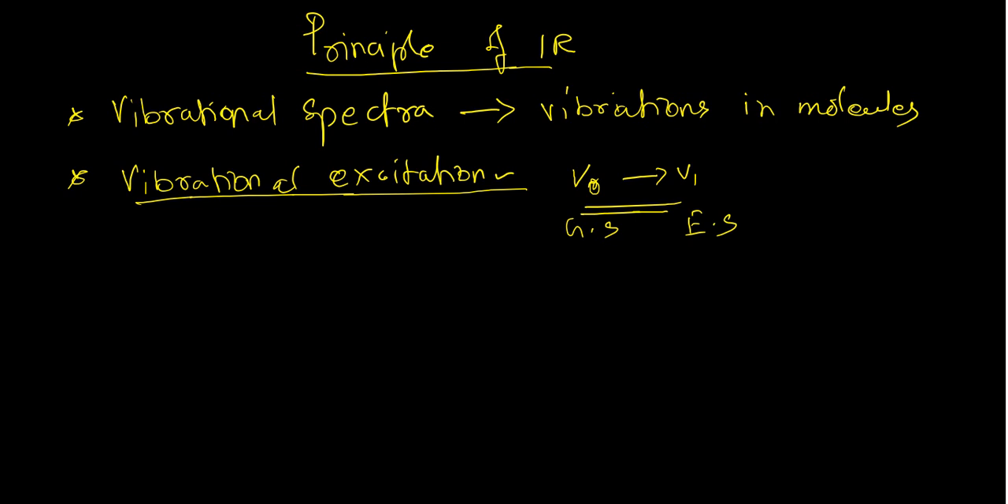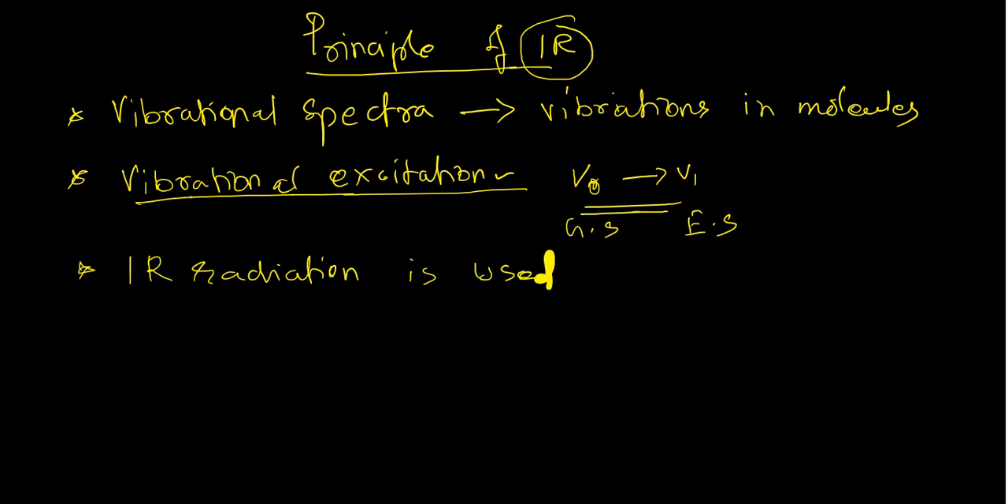When this excitation takes place, this energy range from V0 to V1 exactly matches the range of IR radiation. Therefore, we use the name IR spectroscopy, since we are using IR radiation. Let us see the range of IR. What is the range of IR spectroscopy?